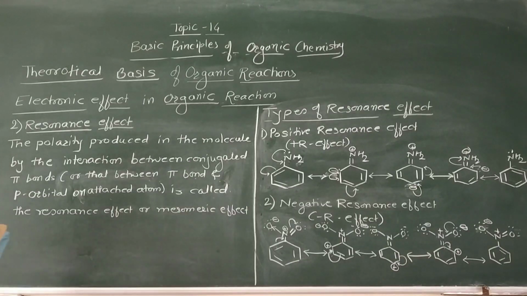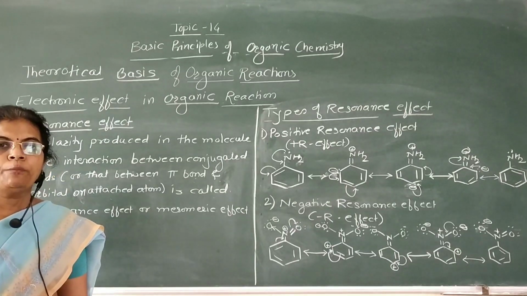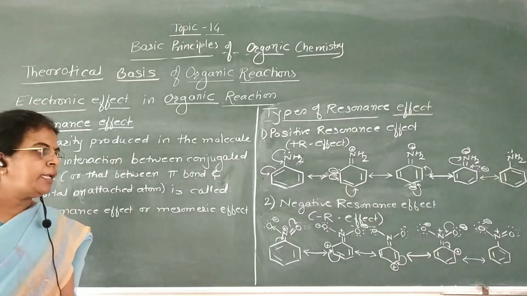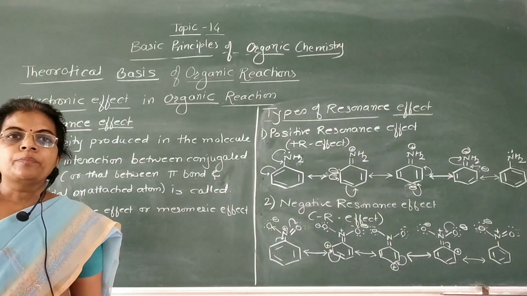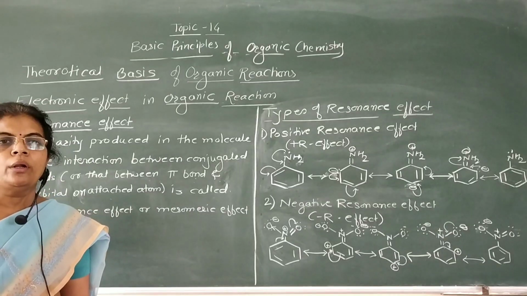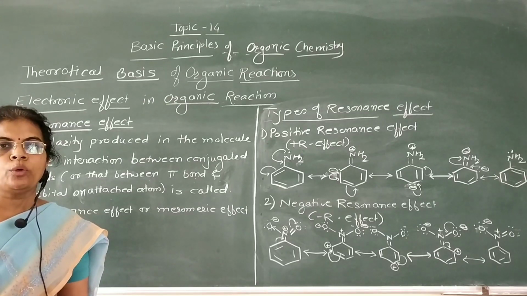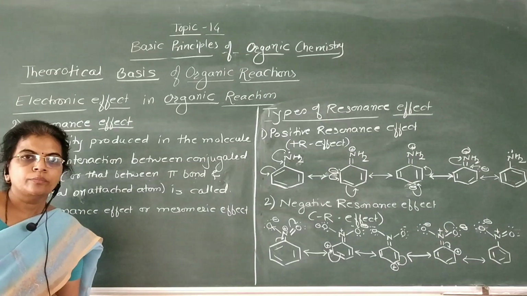In plus R effect, electrons are transferred towards the benzene ring or towards the carbon atom, and in case of minus R effect, electrons are taken away from the benzene ring or from the carbon atom towards a more electronegative group, which is called minus R effect.